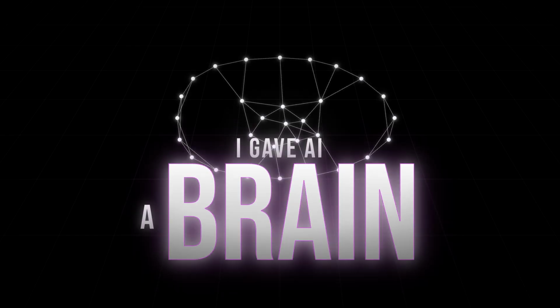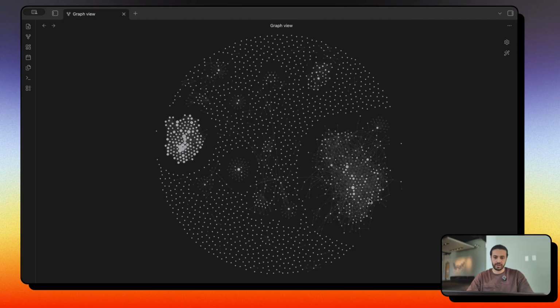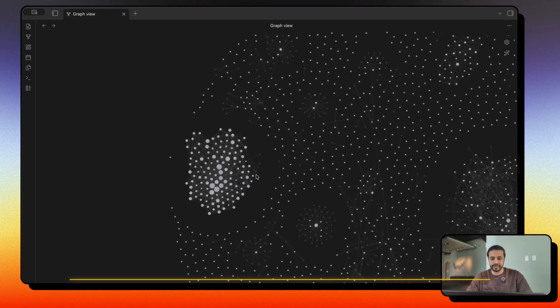I gave my AI a brain, and I'm not even being dramatic. Take a look at this. So every single node that you see on screen is a piece of knowledge, and every single line between the nodes is a connection that it made by itself.